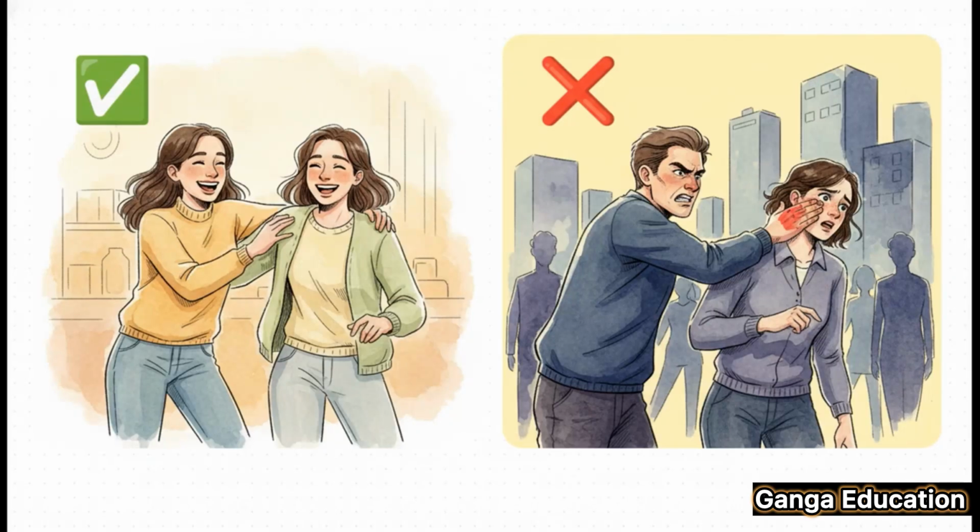This comparison here really helps make it clear. Think about it. A light, joking push between friends, with no real injury. That's slight harm. But what about a slap in public? Even if it doesn't leave a mark, the insult and the public humiliation are very, very serious. That is not slight harm. Why? Because any person of ordinary sense and temper would absolutely complain about being humiliated like that. So you see, it's not just about the physical injury. The context, the circumstances, the social setting, it all matters.